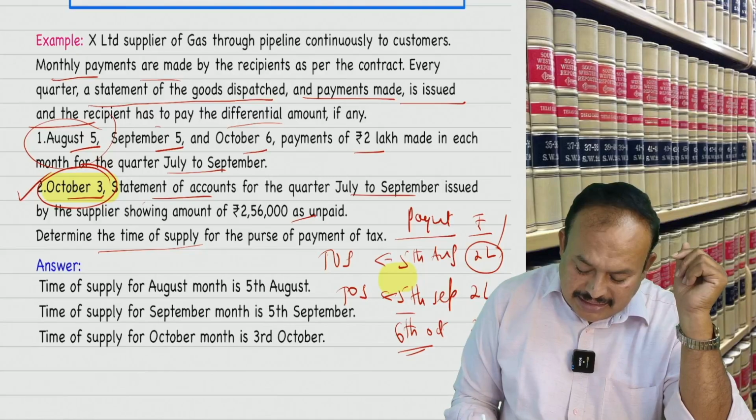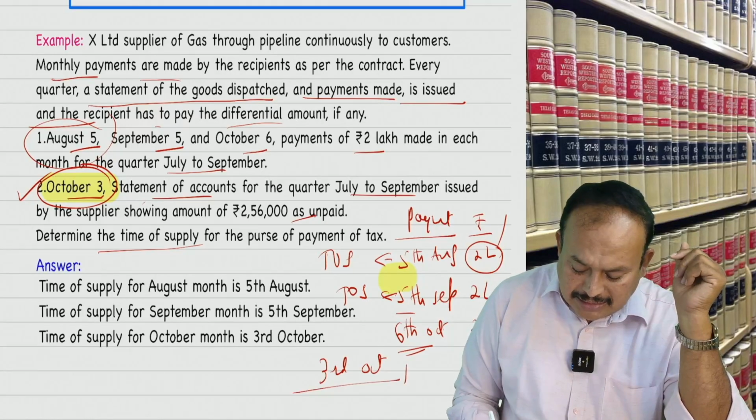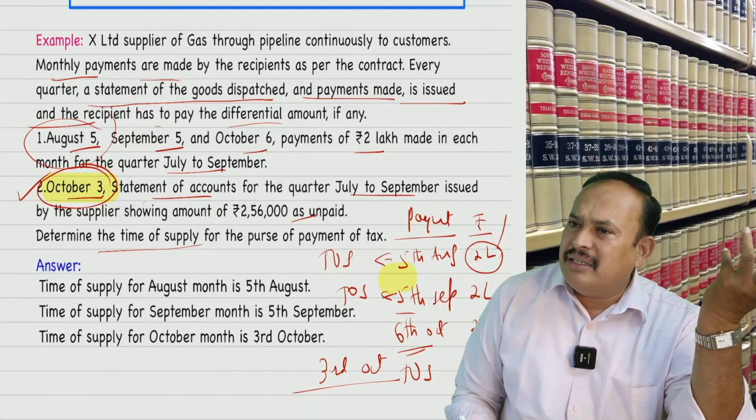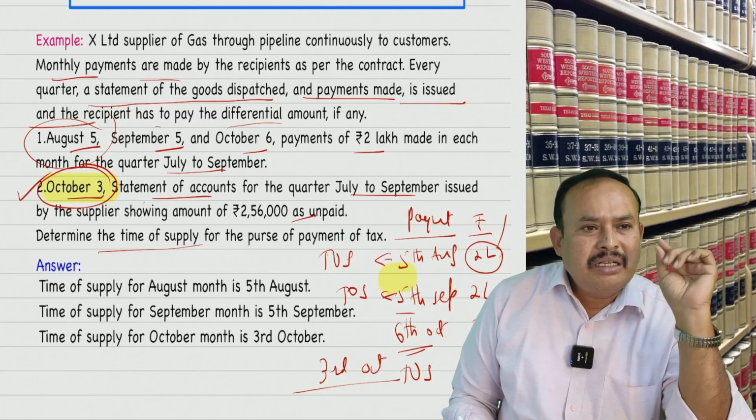In the given case, 3rd October is the time of supply in the third case. Got the clarity? Any difficulty? As simple as that. We refer to 2 points.